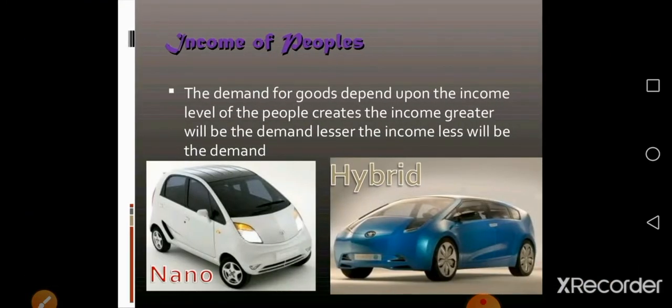Income of the people. Income is also one of the important factors which determines the demand for the product. The demand for goods depends upon the income level of the people. The greater the income, the greater will be the demand. The less the income, the less will be the demand.